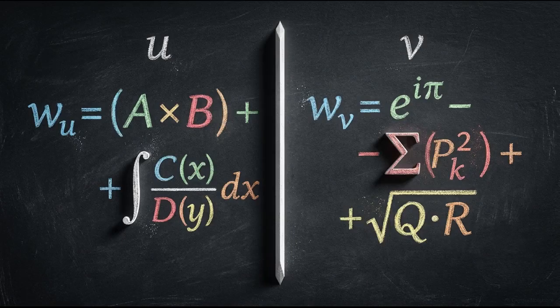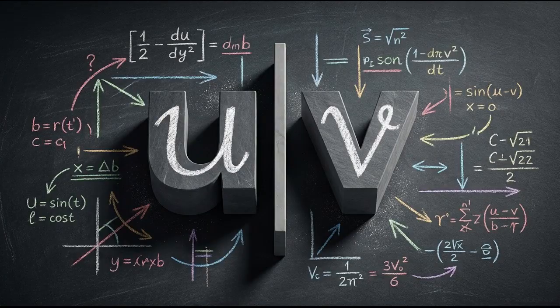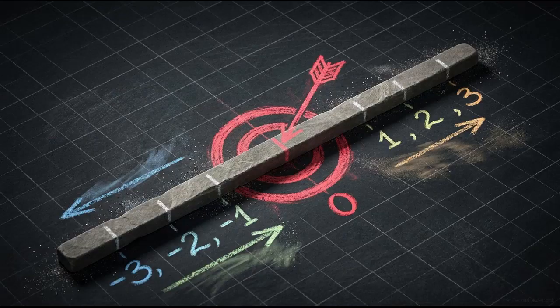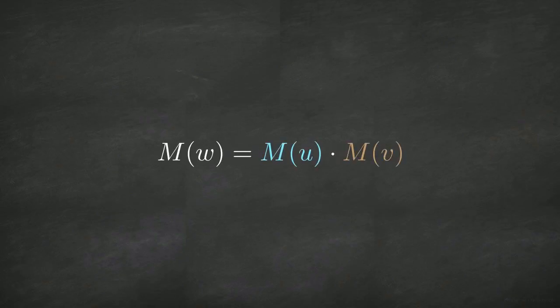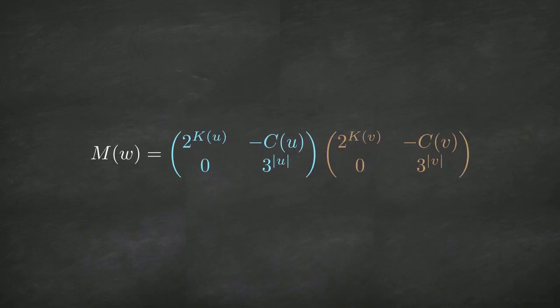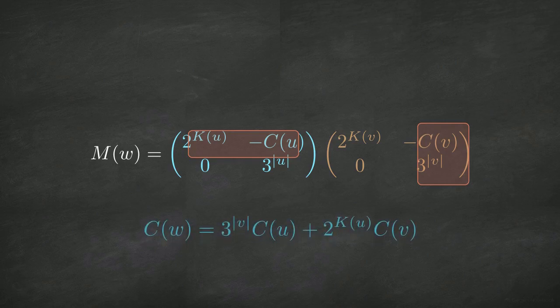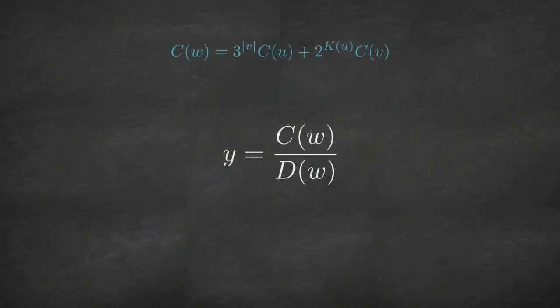The first attempt to find a more restrictive condition is affine splitting. This involves taking a word w and slicing it into two smaller components, u and v. The idea is that if the whole trajectory is a cycle, the intermediate point between u and v must also be an integer. Researchers hope this midpoint creates a second independent equation. However, the transfer matrices form a monoid homomorphism. This means the matrix for the entire word is exactly equal to the product of the matrices of its parts. This product gives us a specific rule for how the affine shift of the whole word relates to the shifts of its parts. If the sequence is a cycle, the arithmetic naturally ensures the intermediate step is an integer.